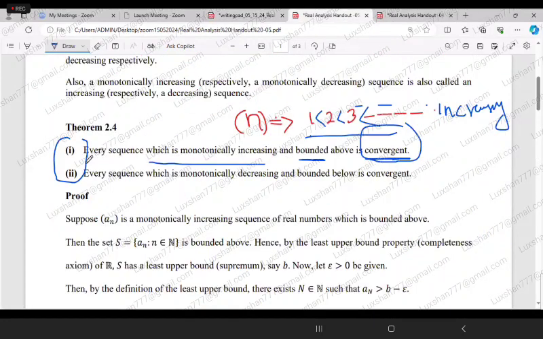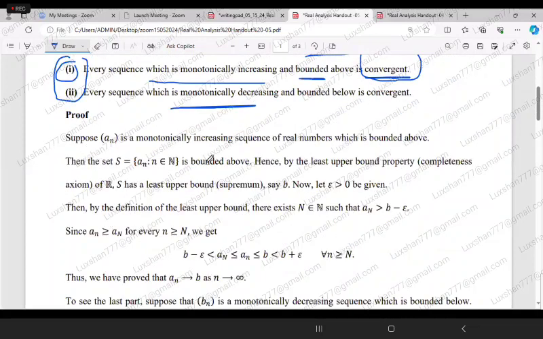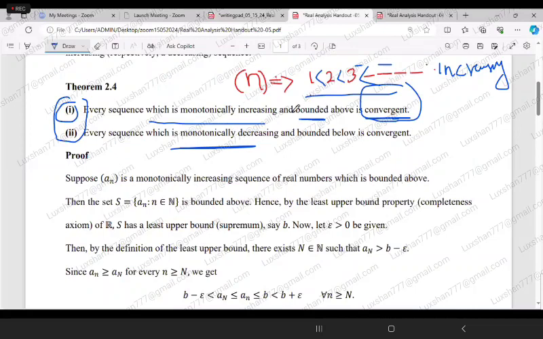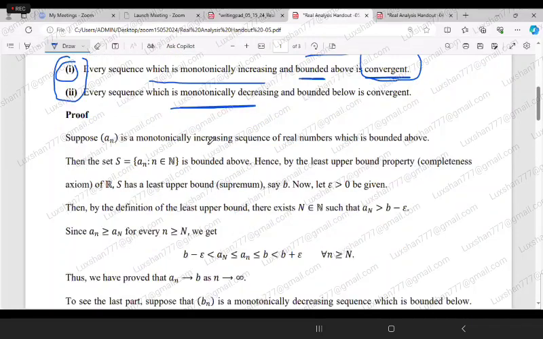Okay, every sequence. So now we are going to prove the first part, and from the first part we can easily prove the second part. So this is the proof. Look at the proof here. Suppose the sequence an is a monotonically increasing sequence of real numbers which is bounded above. So now we are assuming the first part. We are assuming that the given sequence is monotonically increasing and bounded. That is our assumption.